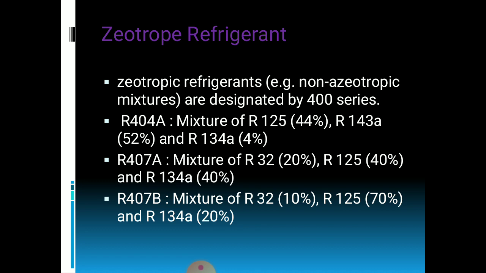So always remember, azeotrope refrigerants are mixtures of two stable refrigerants, okay, and are designated by the 500 series, and zeotrope refrigerants are designated by the 400 series.